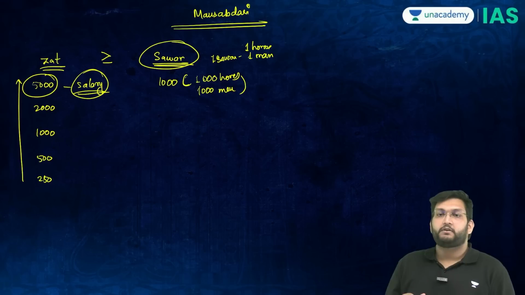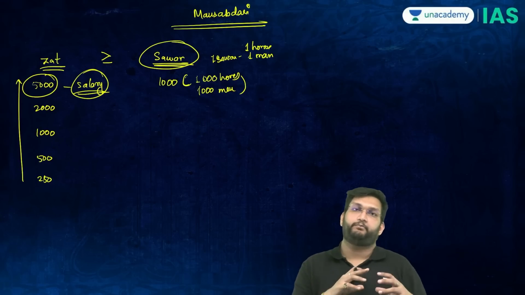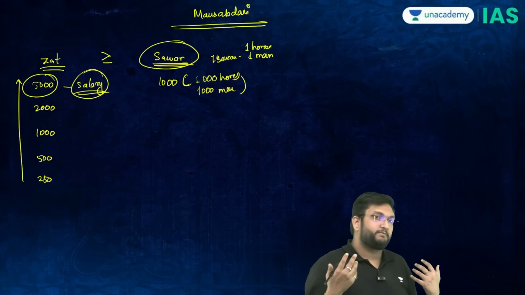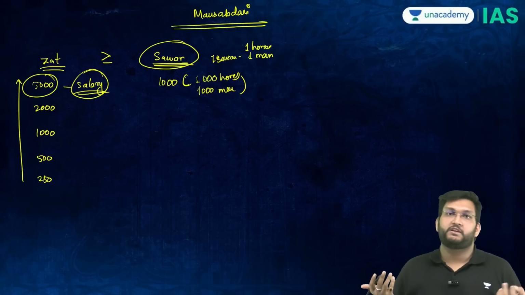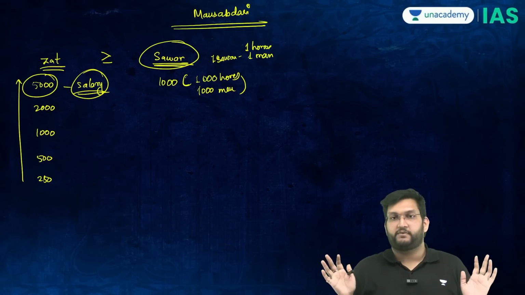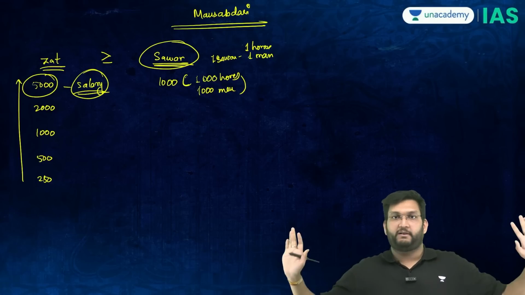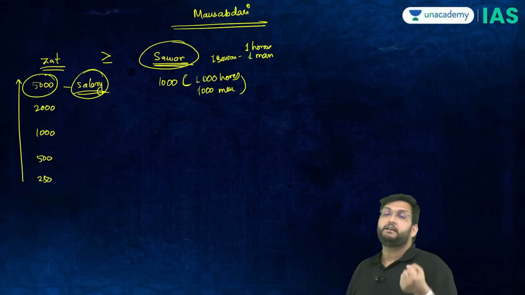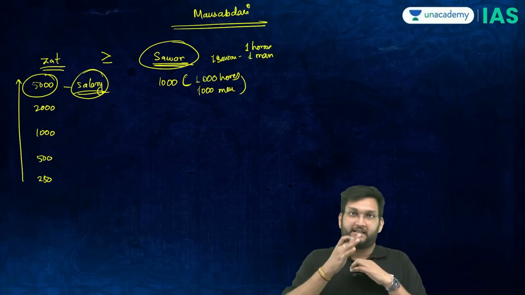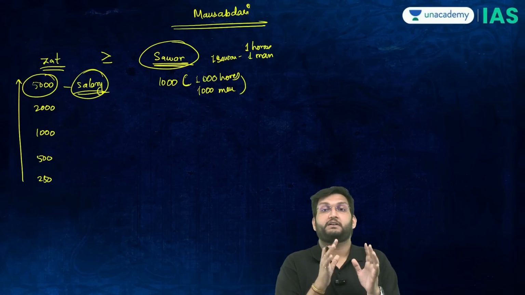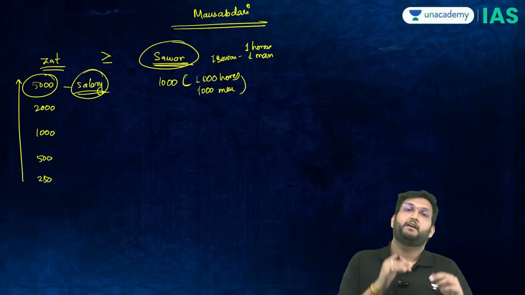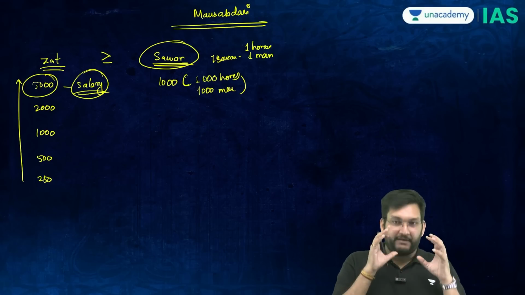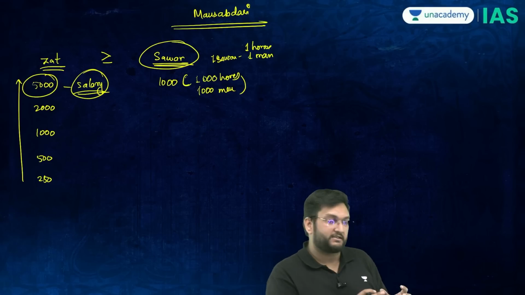So what you have in Mansabdari is a combination. You can just be 5,000 Zat, so you just get a cash salary or some other form of salary, without a military obligation. But you could also be 5,000 Zat, 1,000 Savar, which means 5,000 Zat in position and 1,000 Savars who need to be there, obligated by the state. Military obligation is specified in Mansabdari through the Savar rank.